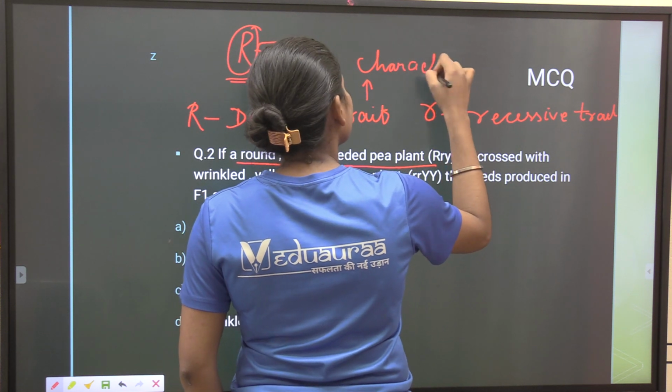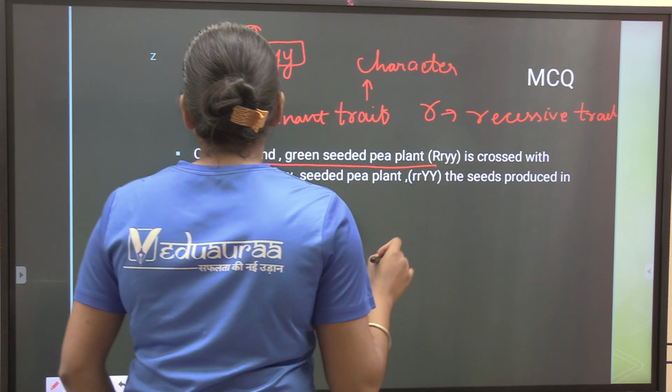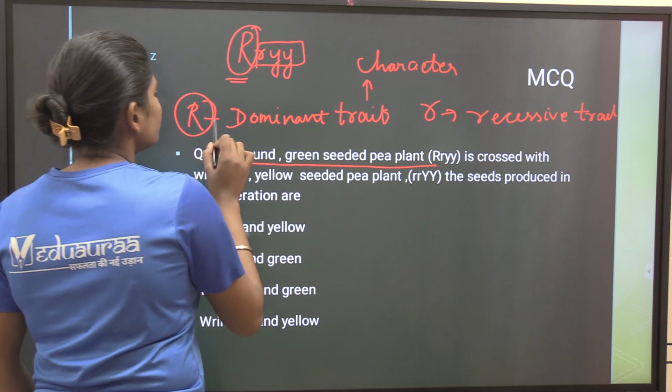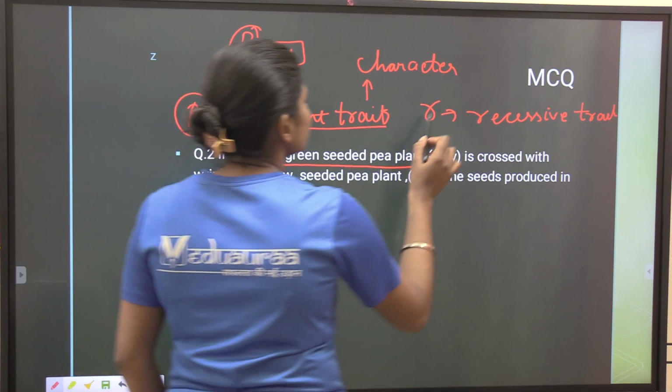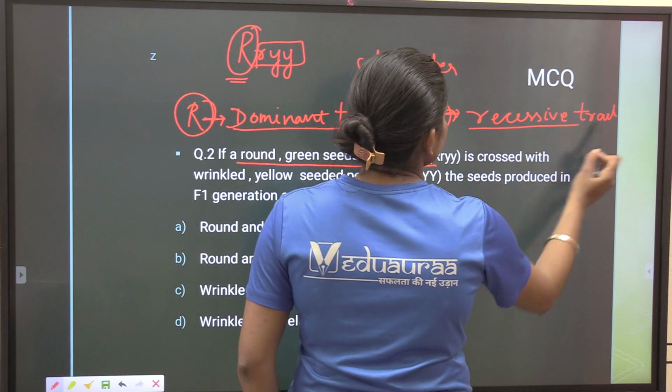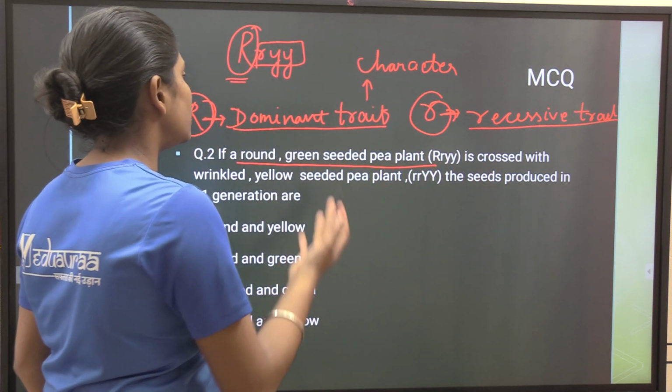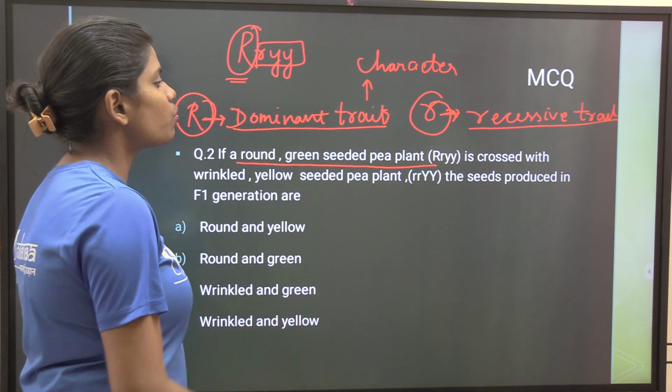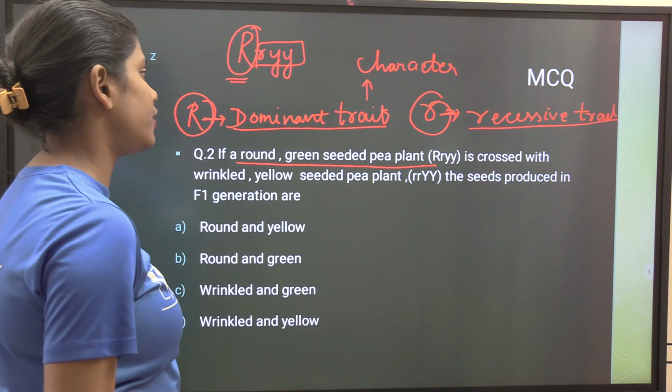Trait means character. So capital letter denotes dominant trait and small letter denotes recessive trait.